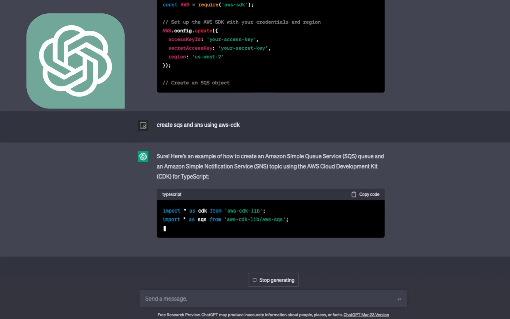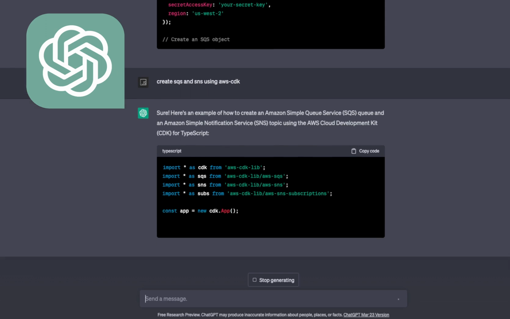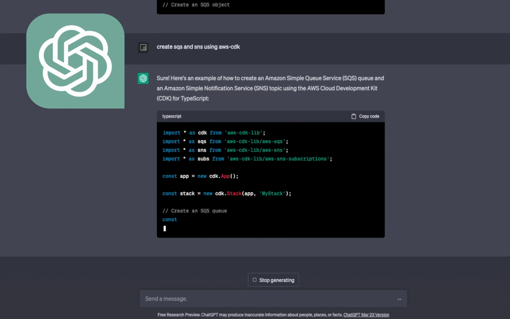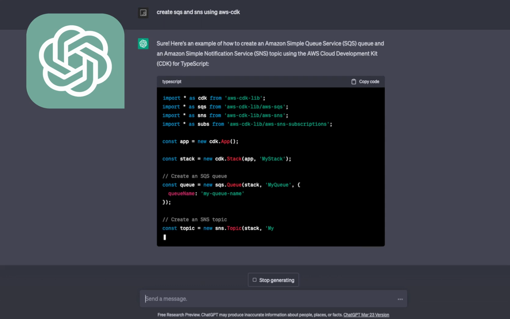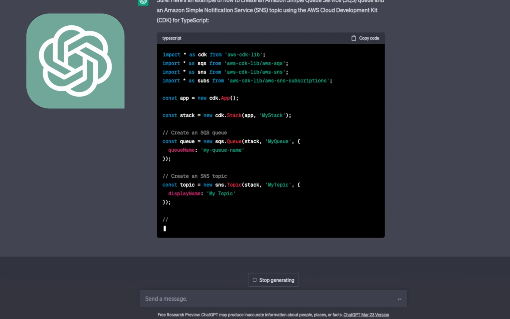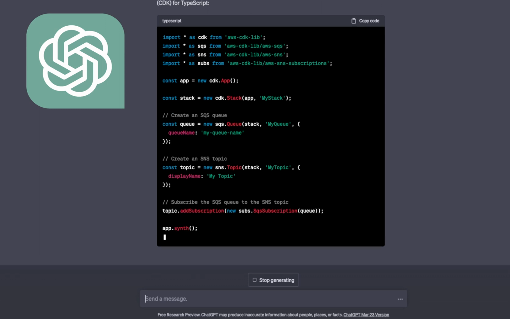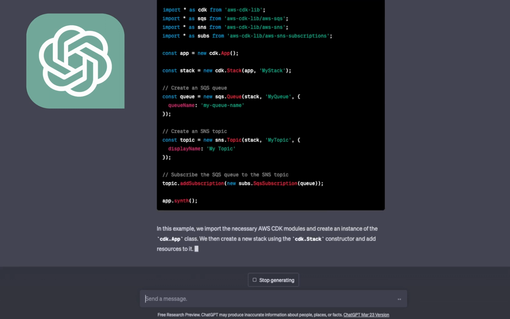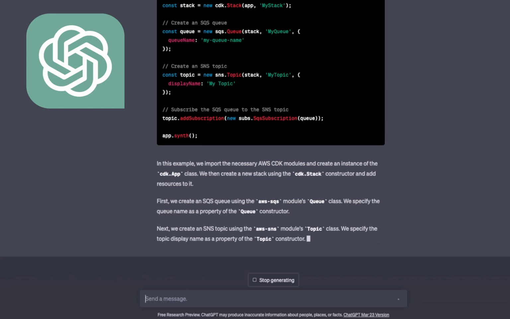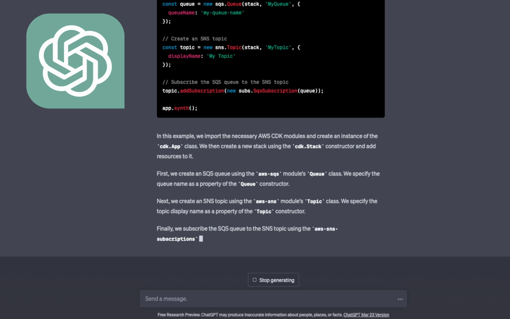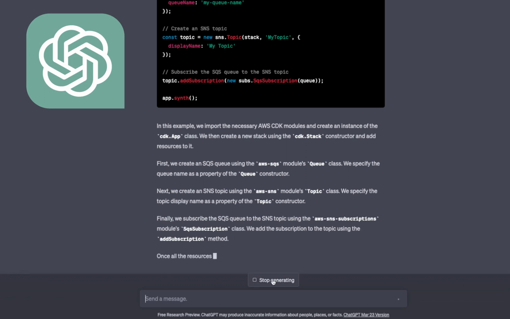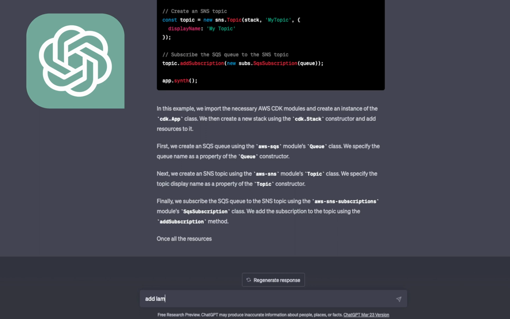So here you can see it is using the AWS CDK lib, and it's very smart. And here this is how we are creating a stack and then creating a simple queue. And for creating SNS, we will just use sns.Topic, and then we can even configure topic.addSubscription. So SQS can send a message to the SNS topic, and then you can add a lambda trigger to the SNS. So here we will add another thing: add a lambda trigger to SNS topic, AWS CDK.